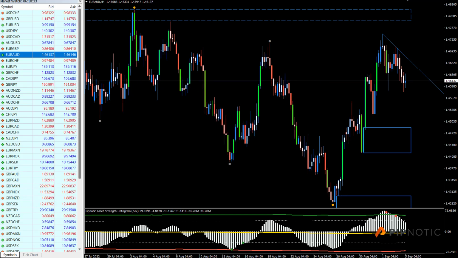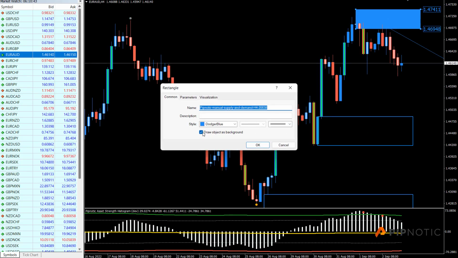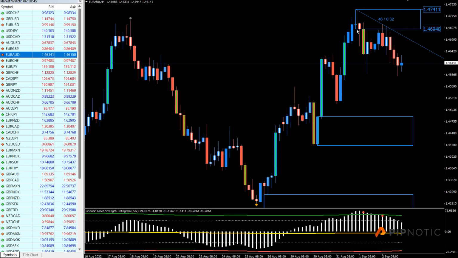Oops. And you could see very clearly where this signal was located. Let me fix this. Boom, like so. And you can see here we were told that it's time to sell when this candle closed. And we saw a lovely entry here.